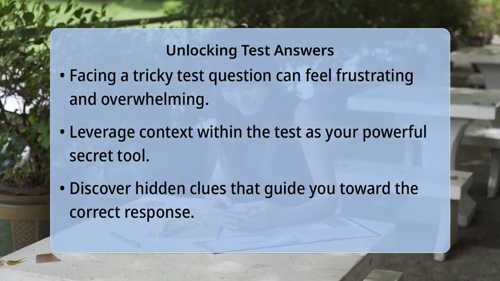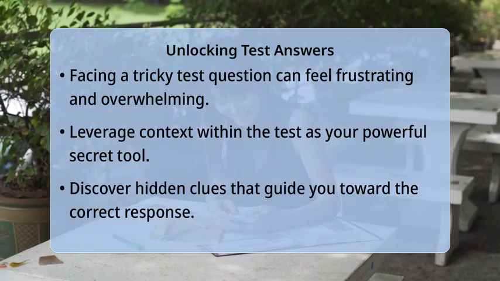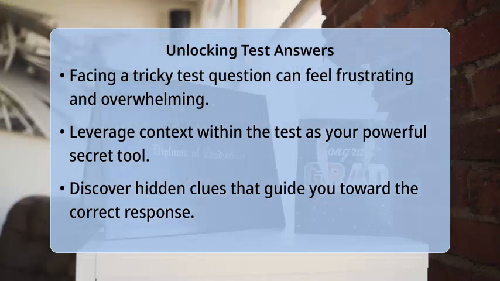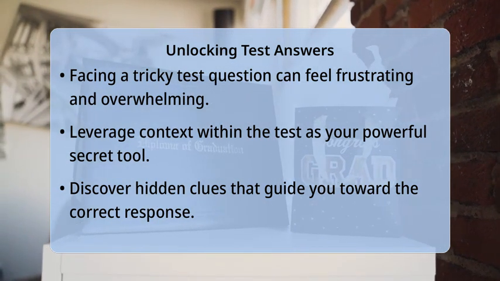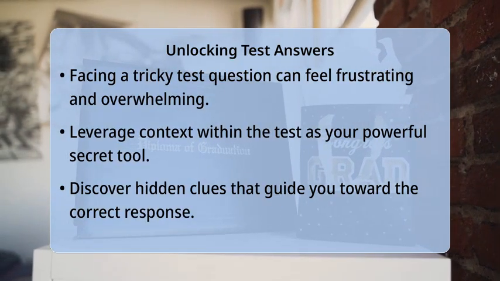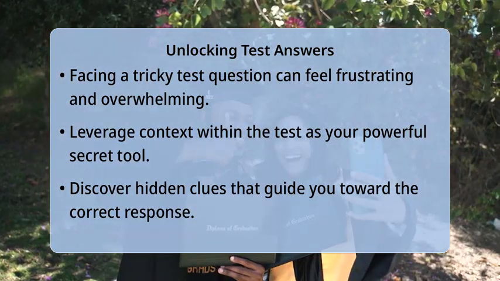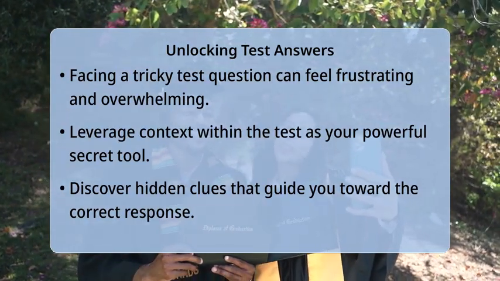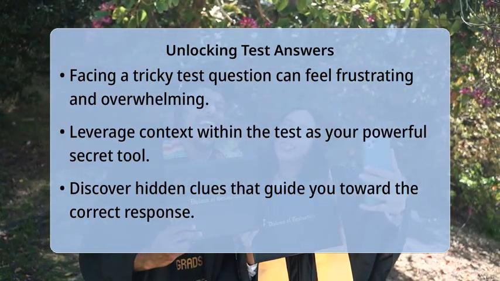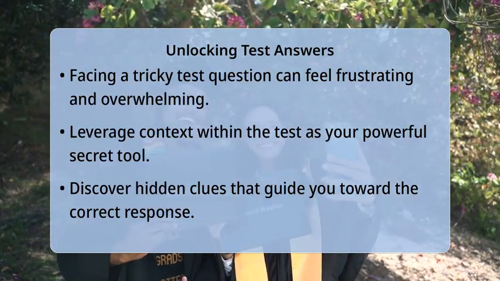You use question context on a test by actively looking for clues and related information embedded directly within the question, its answer choices, or even other questions throughout the exam. This smart strategy helps you decode complex prompts, narrow down options, and arrive at the correct answer, even when you are unsure at first glance.